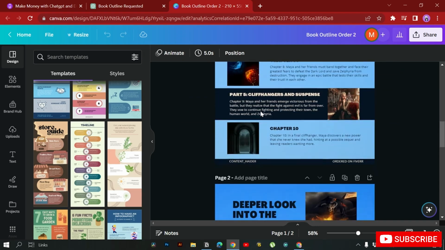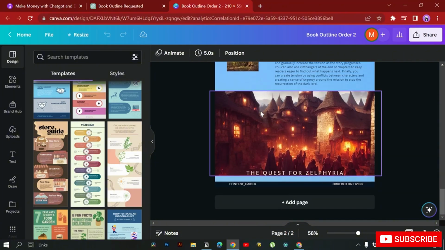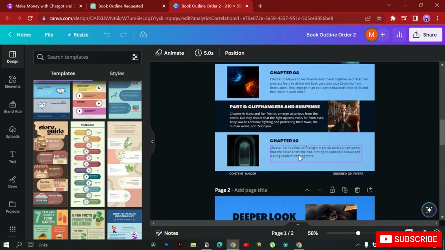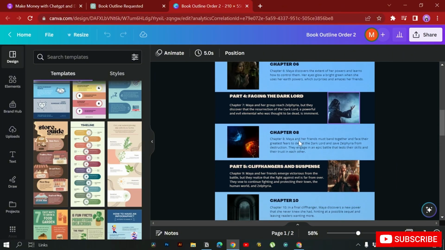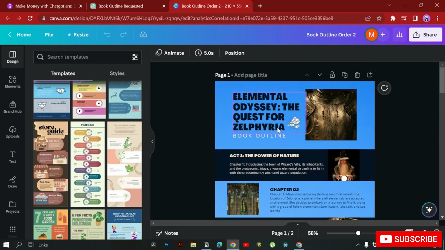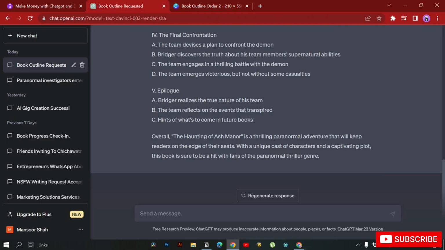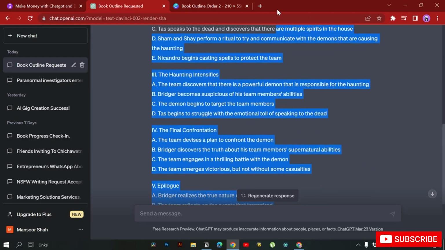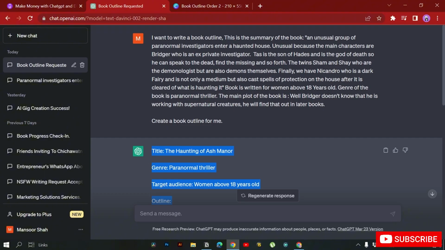Okay, so basically this was an outline created by myself. Now you can add pictures related to each of the chapters, and make it a little bit more beautiful, and then you can send this book outline to your buyer. You can do this as well. You can also, of course, if you don't want to spend extra time on that, if you think that is not worth it, just copy this and paste it inside a Microsoft Word document or Google Docs, and then send it to your buyer.